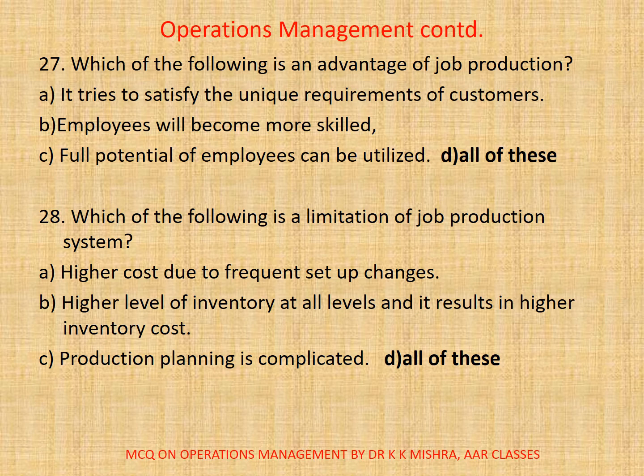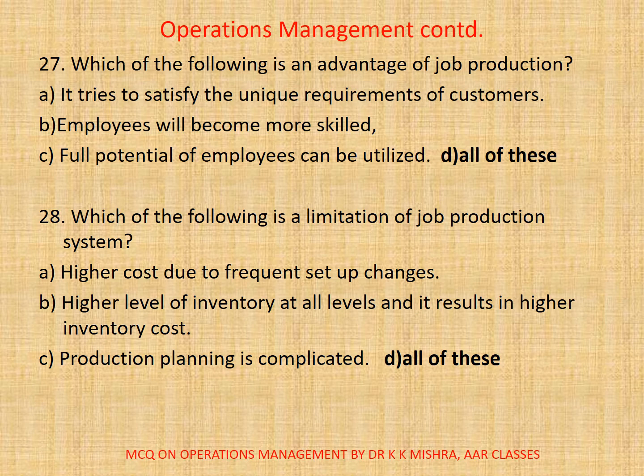27. Which of the following is an advantage of production system? A, it tries to satisfy the unique requirements of customers, B, employees will become more skilled, C, full potential of employees can be utilized, D, all of these. Here correct option is D, all of these.